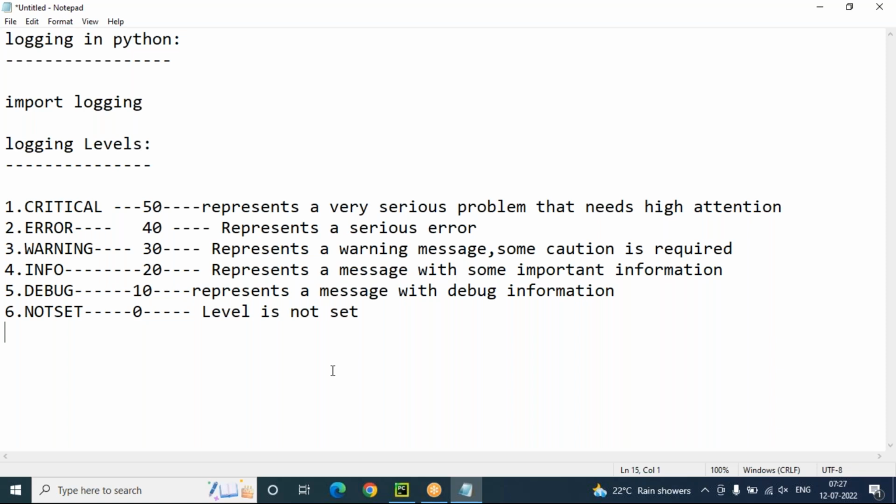We can do this by using the basicConfig function of the logging module. It is a built-in function. Through this basicConfig function, we can create a file, and we also set the level of messages we need to store in that file. First, I want to show you a simple example.